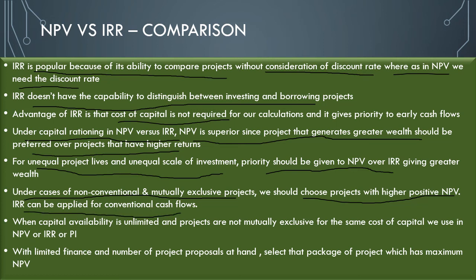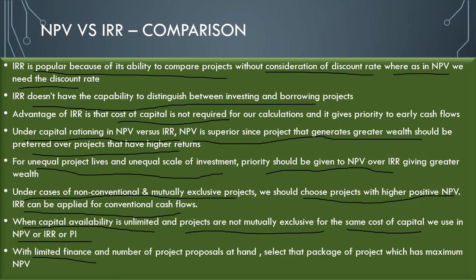So you can see that NPV is much more superior than any other capital budgeting techniques actually. When capital availability is unlimited and projects are not mutually exclusive, for the same cost of capital, we use NPV or IRR or PI or profitability index. I will explain profitability index in the second part of this video series.